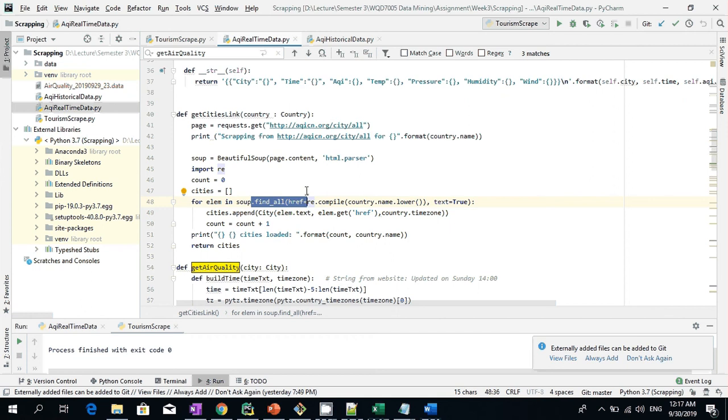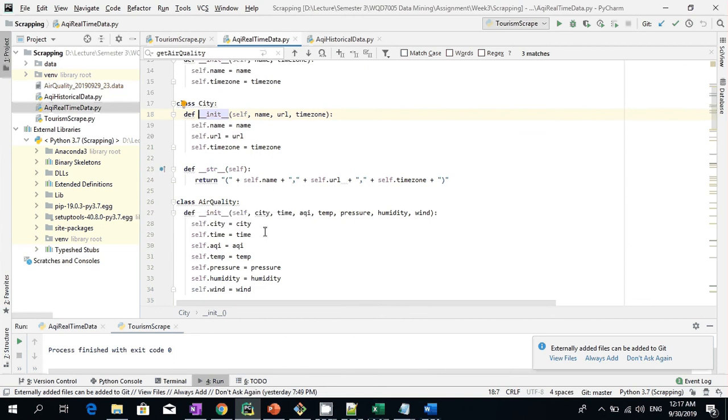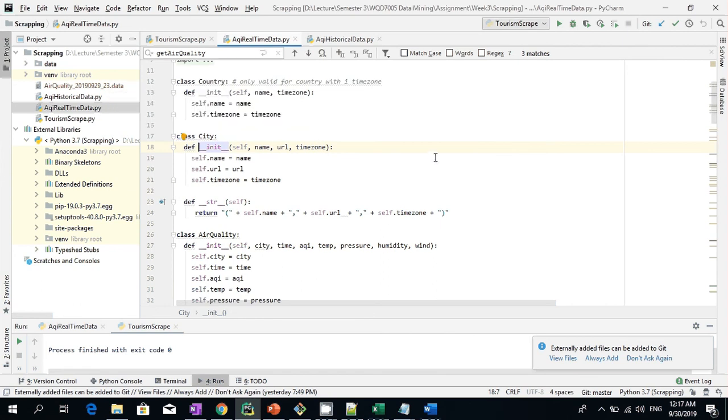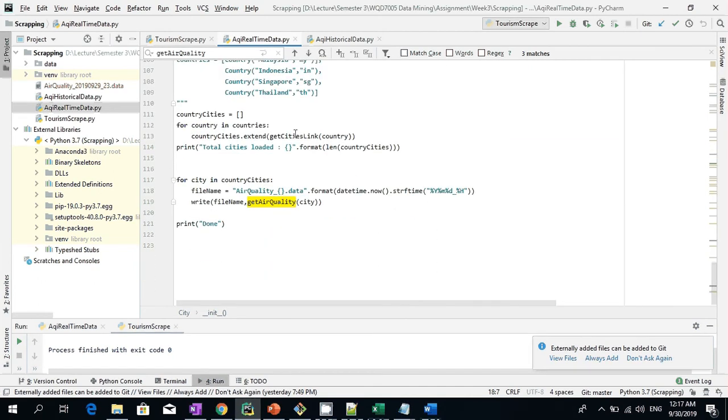Once we got all the cities linked, what I did was I put this into a city object which contains the name and the URL, and also create the object for air quality for the city: time, AQI, temperature, pressure and wind, and also a class for country as well. Okay, so now we have the list of cities. What do we do next? So all the cities are gathered into a list, and then for each of these cities, I want to get the air quality of it.